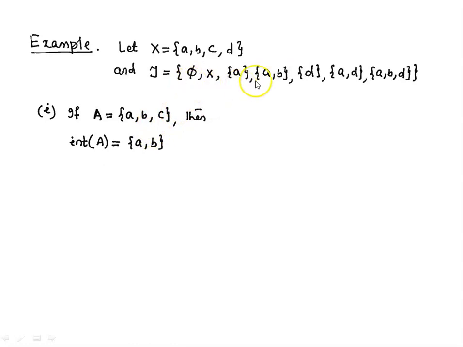Now the union of these 3 sets is {a, b}, because interior of A is the union of all open sets contained in A. If we take union of all 3 open sets which are inside A, we have {a, b}. So interior of A is {a, b}. Rather, we can say that this open set {a, b} is the largest open set inside A.